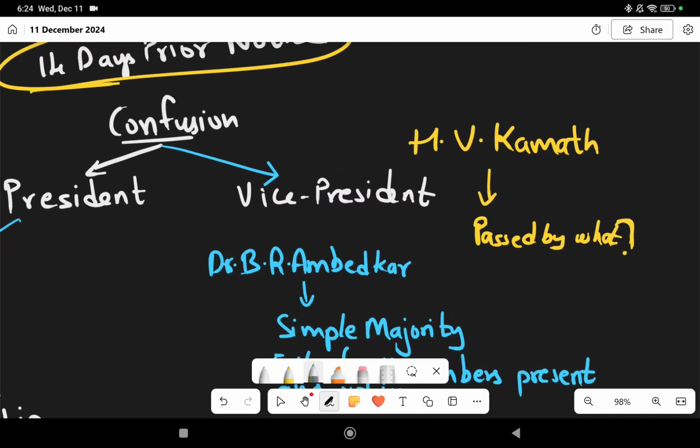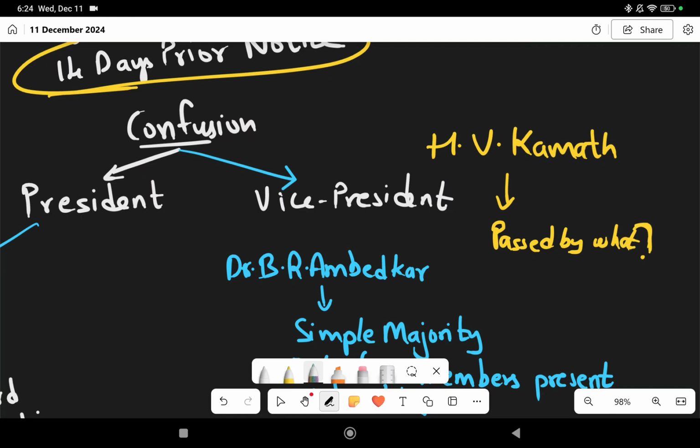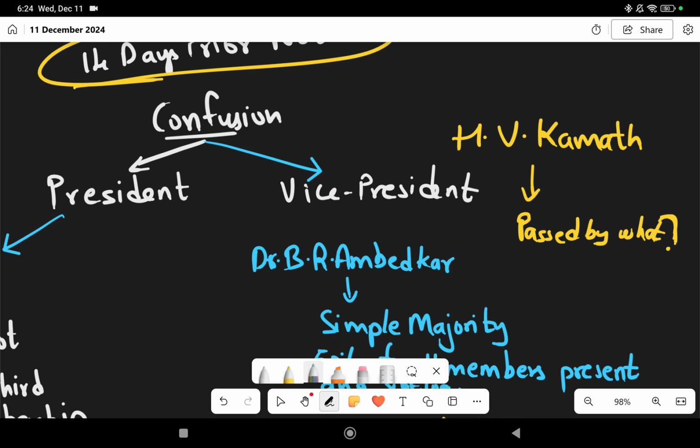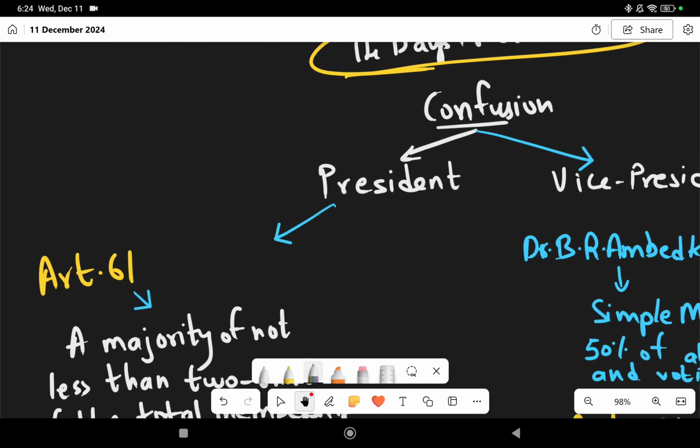This was raised by a leader. His name is H.V. Kamath. During the Constituent Assembly debate, Mr. H.V. Kamath raised an issue about the impeachment of the president and vice president. Friends, those who are preparing for UPSC, NDA and CDS, nowadays the questions are getting a little deeper. So they may ask about the opinion of H.V. Kamath. We all know the impeachment process, the article, etc. But maybe the exams may go a little deeper, like asking questions about the person's opinion. So the confusion arises here.